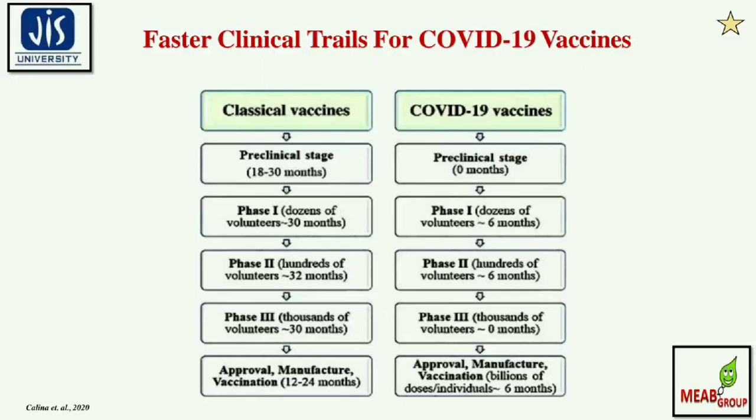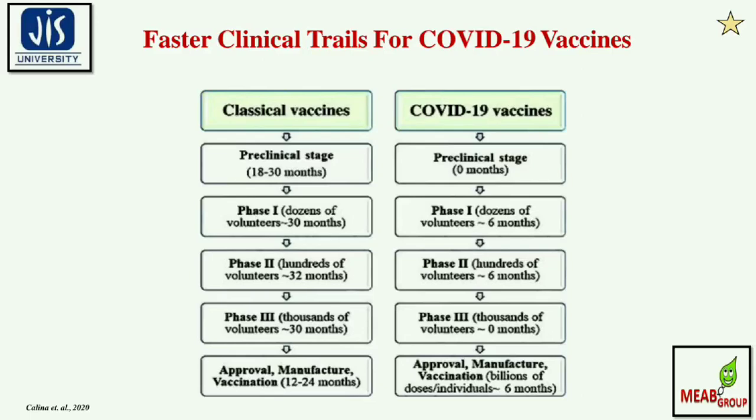So it shows clearly that the preclinical trial stage doesn't require any time; there is no time for us. Phase 1, with dozens of volunteers, requires only 6 months. Phase 2, hundreds of volunteers will be required in 6 months. Phase 3, thousands of volunteers, there will be no time left over. Finally, after just 6 months over in phase 2, it should require approval, manufacture, and vaccination of billions of doses and individuals only within a shorter time span of 6 months.